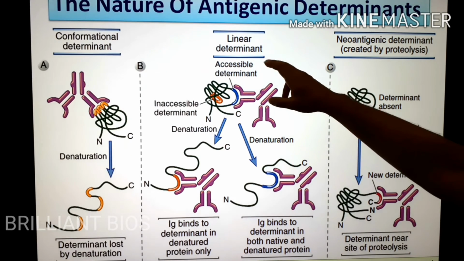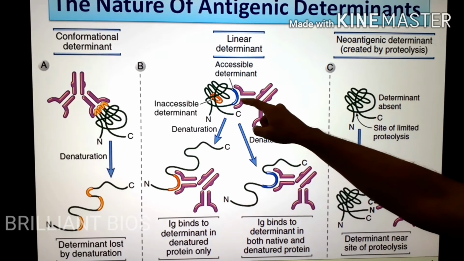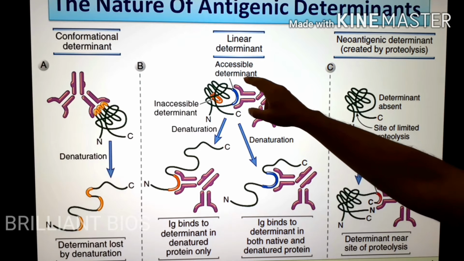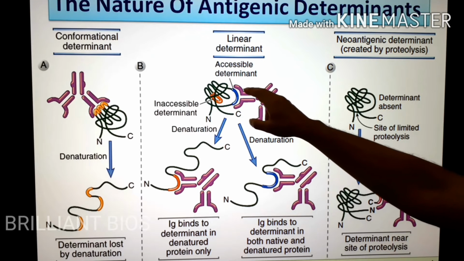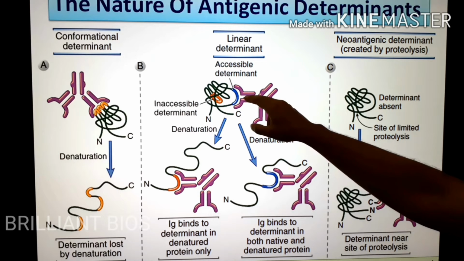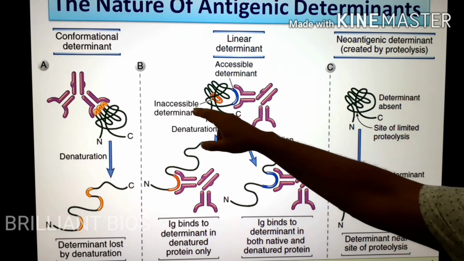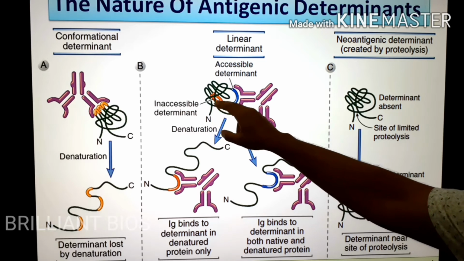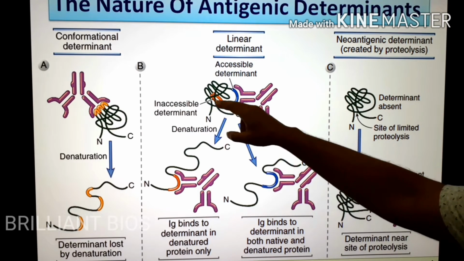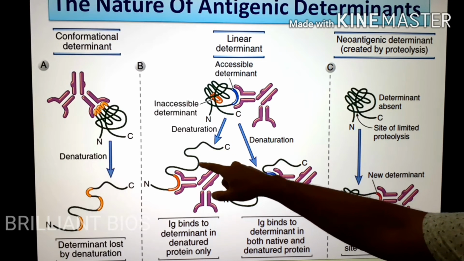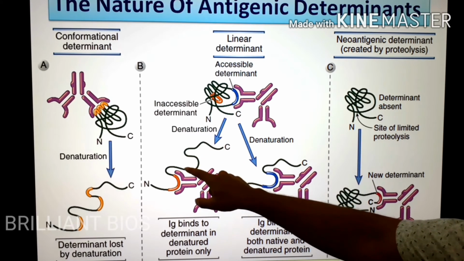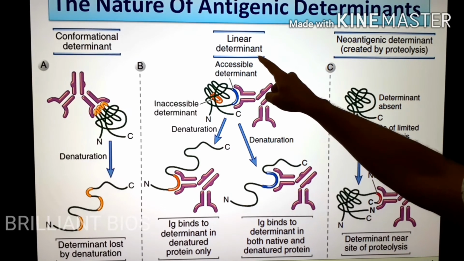In the linear determinant, you can see an antigen can have an accessible determinant, which can bind with the antibody when it is in conformation, and another determinant called the inaccessible determinant, which cannot bind with the antibody. But after denaturation, that antigenic determinant can bind. So this after-denaturation condition is called a linear determinant.